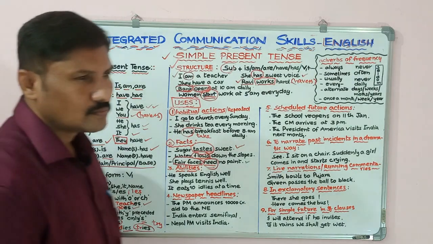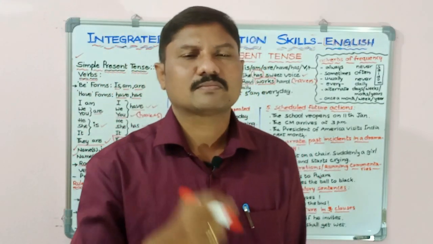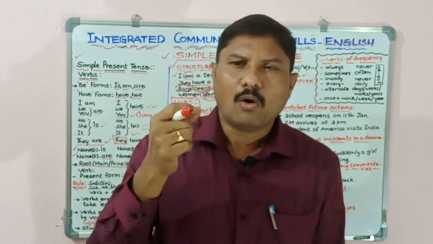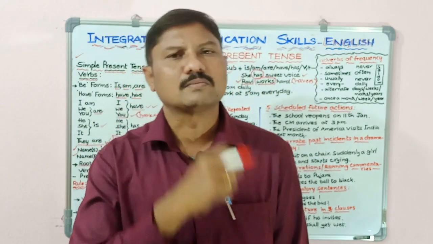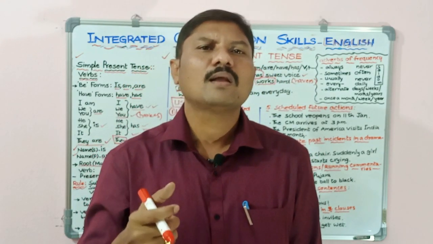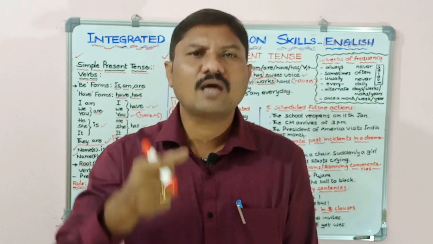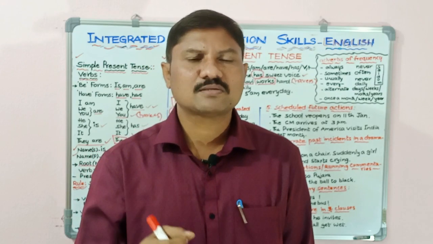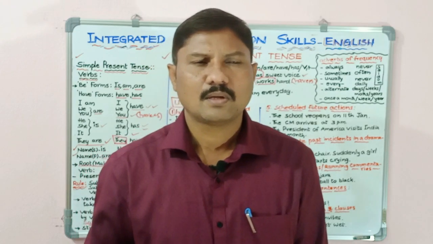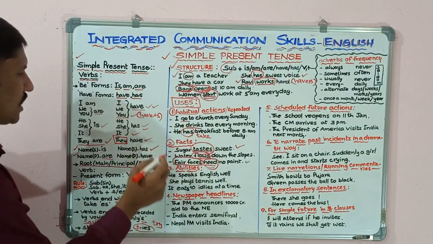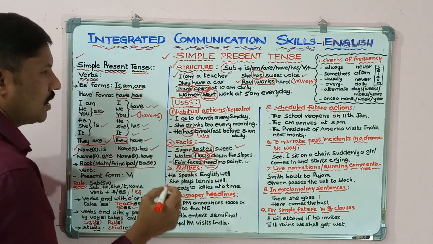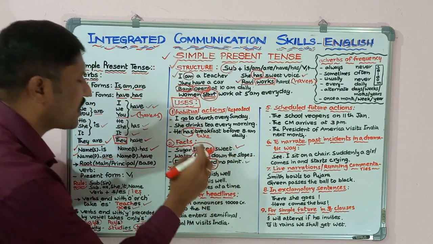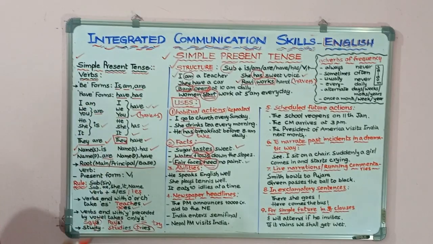Okay, next, neem tastes bitter. Or all the planets revolve around the sun. These are all universal truths. These are all facts. Truth tastes bitter. For all these facts, we use the simple present tense. We use the simple present tense for writing all the universal facts.